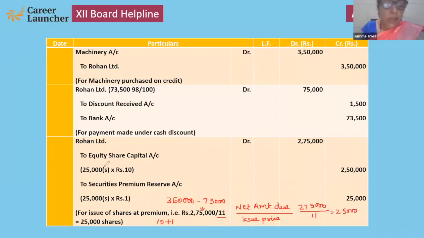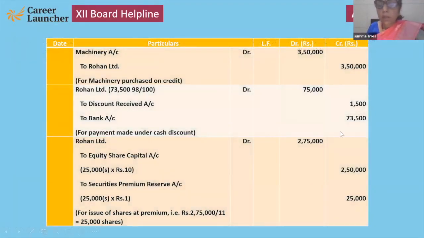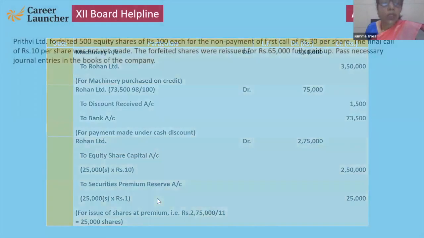Simply 25,000 numbers into rupees: share capital is 10 rupees and SPR is 1 rupee. Please note it down. So here the point is 3,50,000 minus 75,000, the amount is 2,75,000 at 10% premium. 10% means 1 rupee out of share capital of 10 each. So premium is 1 rupee. Got it, children?